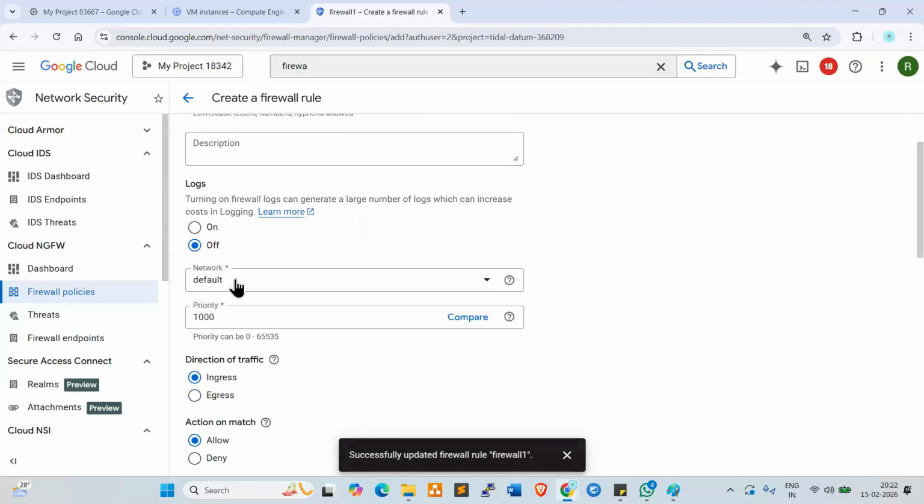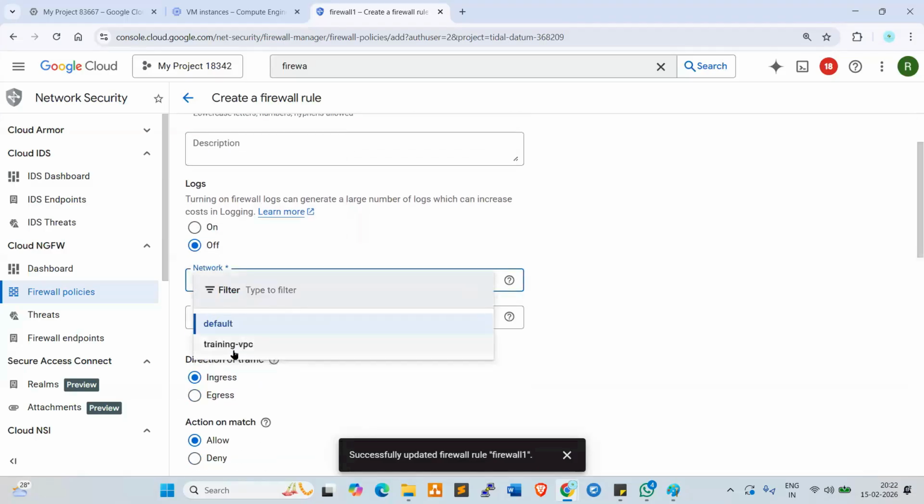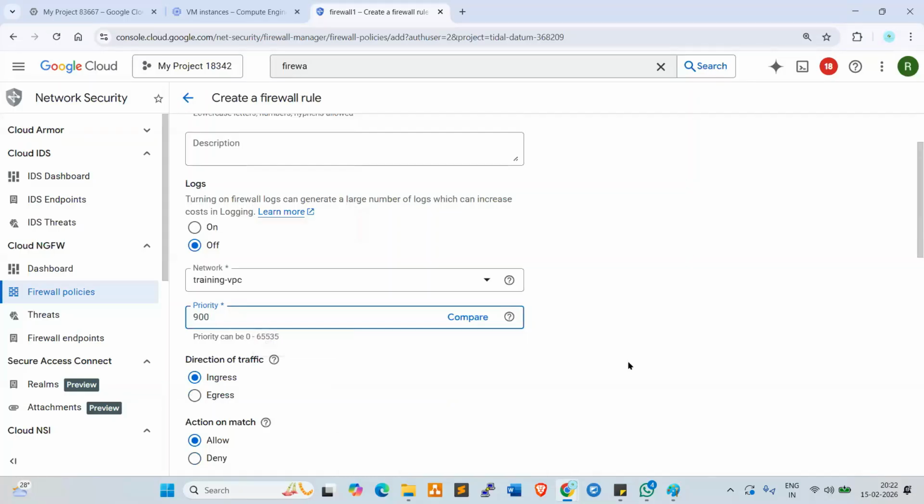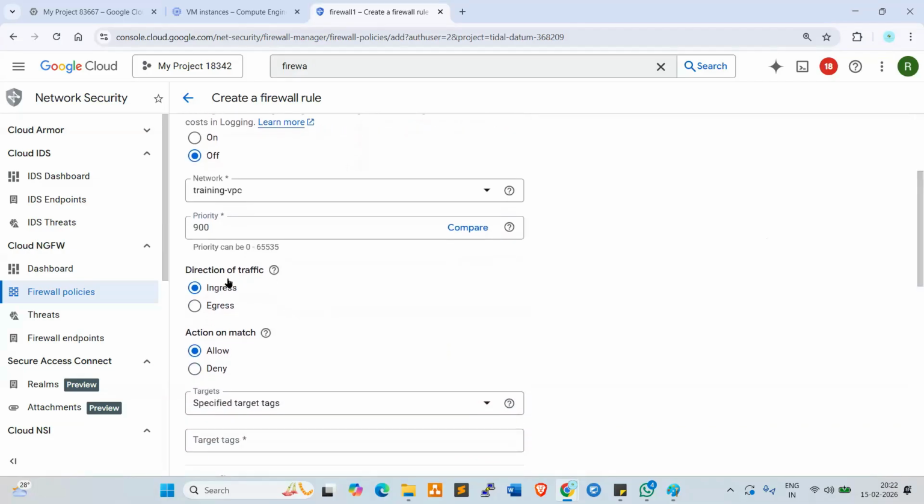Now look here. For network, we need to choose the custom network. Now priority. We already gave the highest priority, 1000. Now I want to give the second priority, 900. Direction of traffic: ingress, inbound. Action on match: deny. We should not allow, deny.